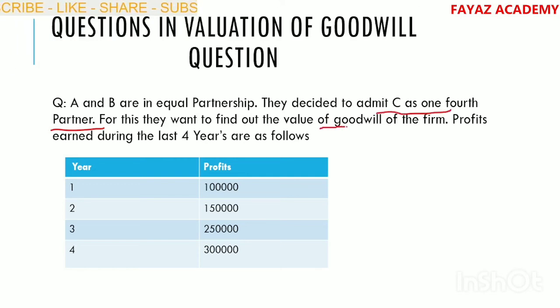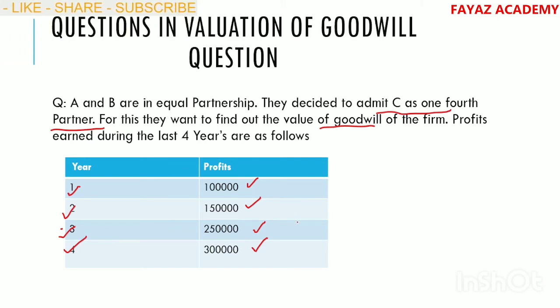They want to find the value of goodwill. Profits earned during the last 4 years, years 1, 2, 3, 4: profits 1 lakh, 1,50,000, 2,50,000, 3 lakhs. Here observe that profits are in increasing order.